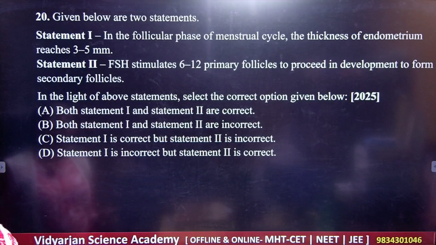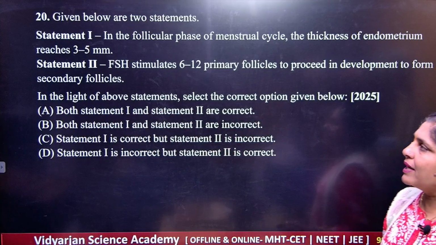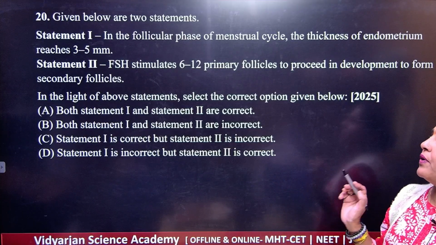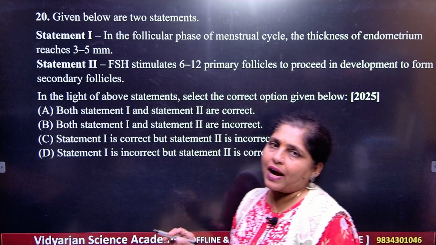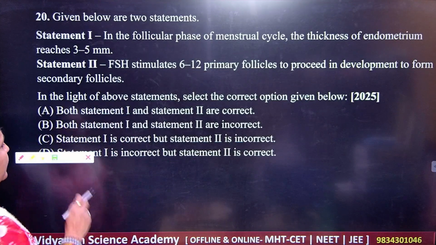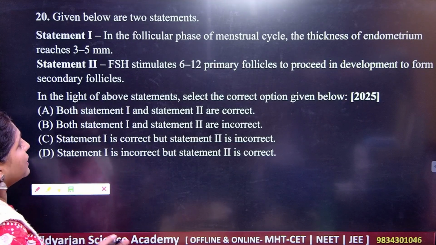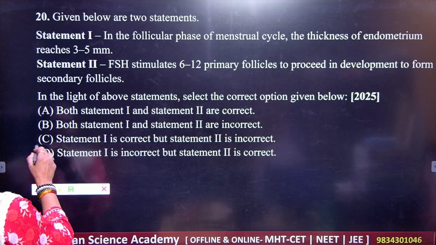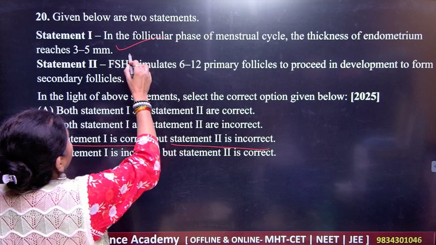Question number 20. Read the statement perfectly. See what the statement given here is. Number 1: in the follicular phase of the menstrual cycle, the thickness of the endometrium reaches up to 3 to 5 mm. Next: FSH stimulates 6 to 12 primary follicles to proceed in development into secondary follicles. So what should be your correct answer here? Your correct answer is C. Statement 1 is correct, but statement 2 is incorrect.